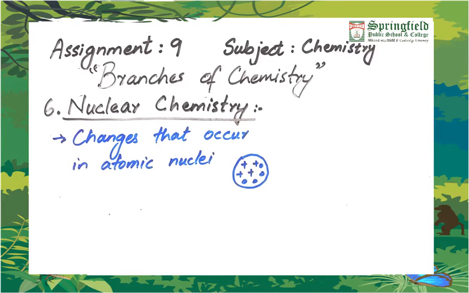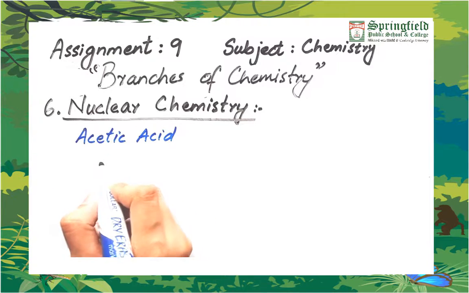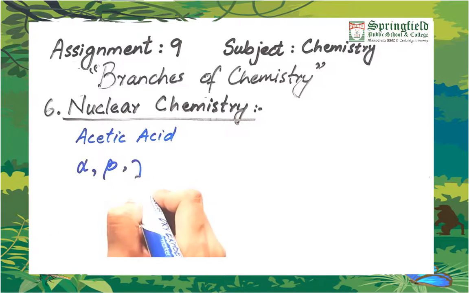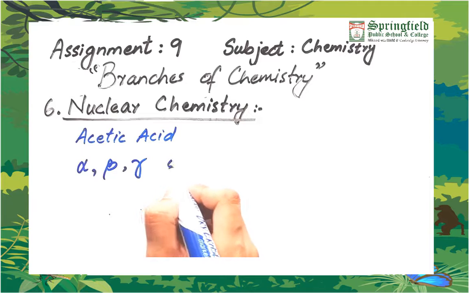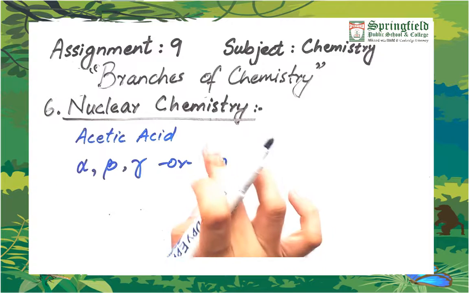The sixth branch is nuclear chemistry. It deals with the changes that occur in atomic nuclei. This is the nucleus of atom which has protons and neutrons in it. So in radioactive substances, there are maximum changes occurring inside the atomic nuclei. So we study them under nuclear chemistry. What will a nuclear chemist do to acetic acid? He will study the effects of different radioactive radiations, for example alpha, beta, or gamma, on this compound, or the effect of neutrons when bombarded to the acetic acid.